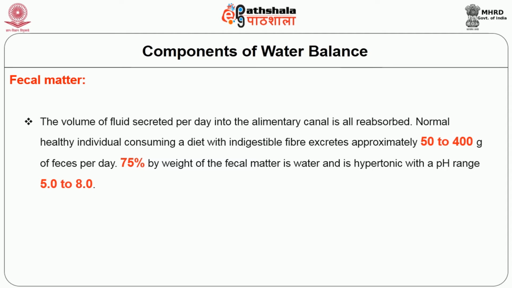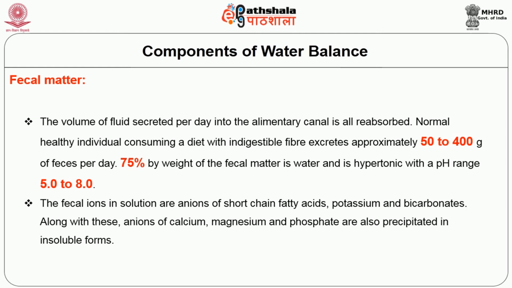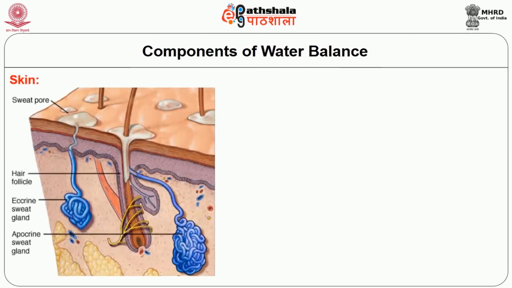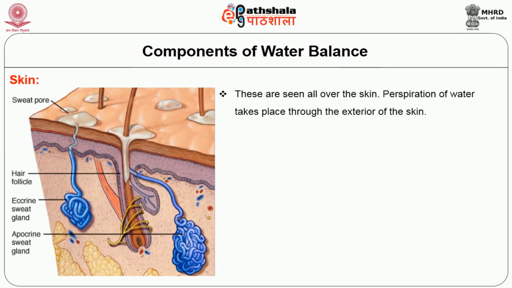75% by weight of the fecal matter is water and is hypertonic with a pH range of 5 to 8. The fecal ions in solution are anions of short-chain fatty acids, potassium, and bicarbonates. Along with these, calcium, magnesium, and phosphate are also precipitated in insoluble forms. Skin. Sweat glands are seen all over the skin. Perspiration of water takes place through the exterior of the skin.